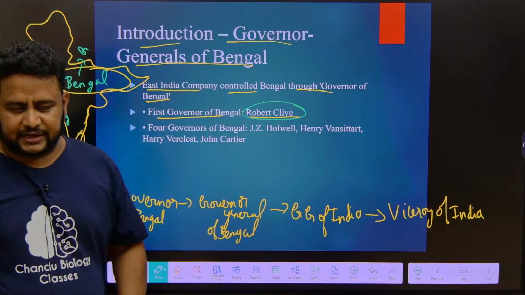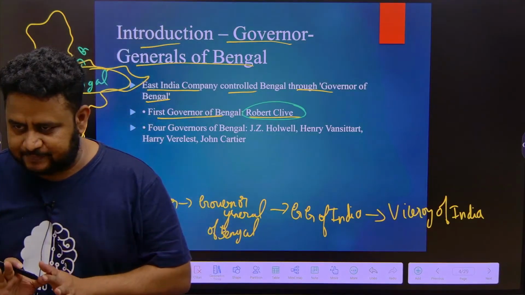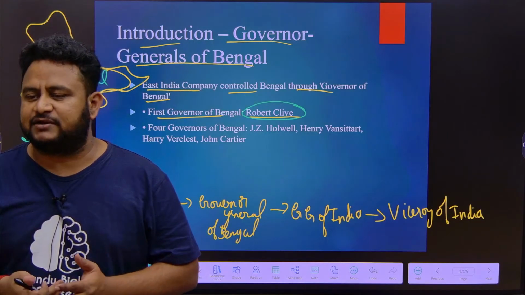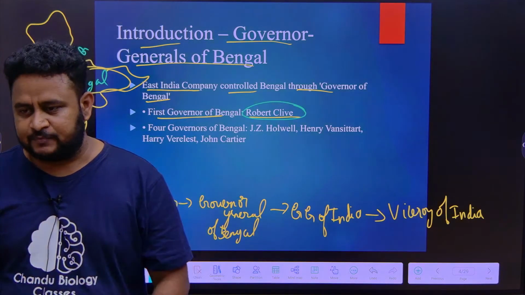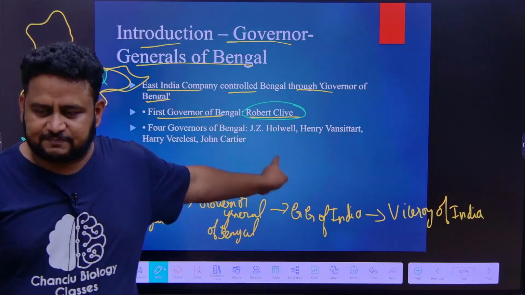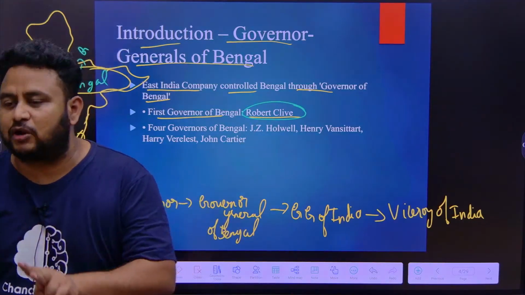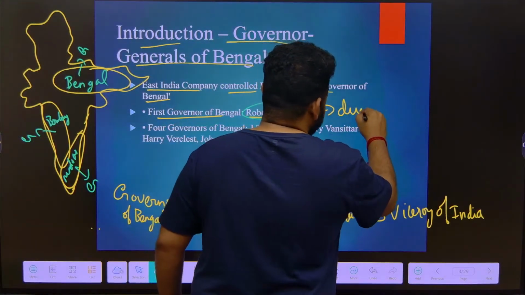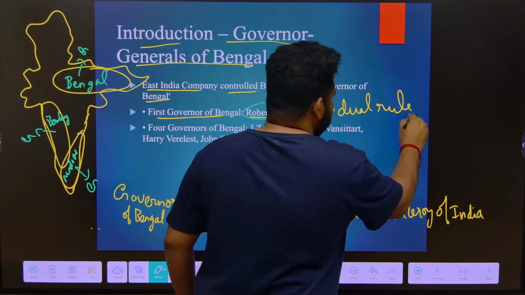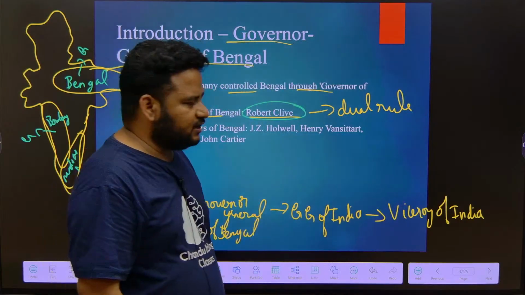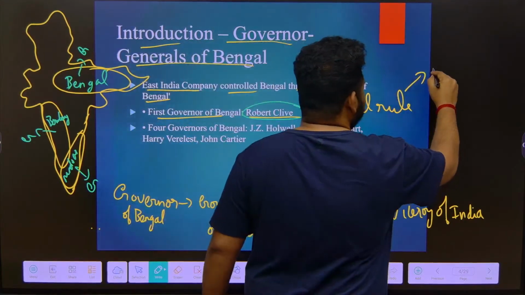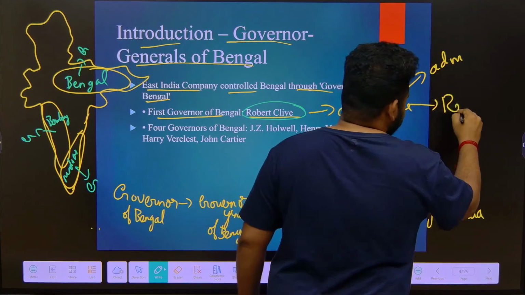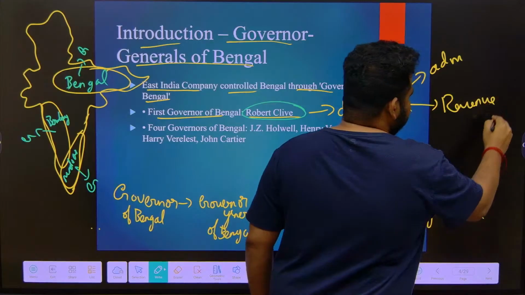Robert Clive. I told you the East India Company came and set up their first factory at Surat, all these things we learnt. After gaining control over administration, the Governor of Bengal, Robert Clive, introduced dual rule. Dual rule means one section will look after the administration, and another section will look after revenue.